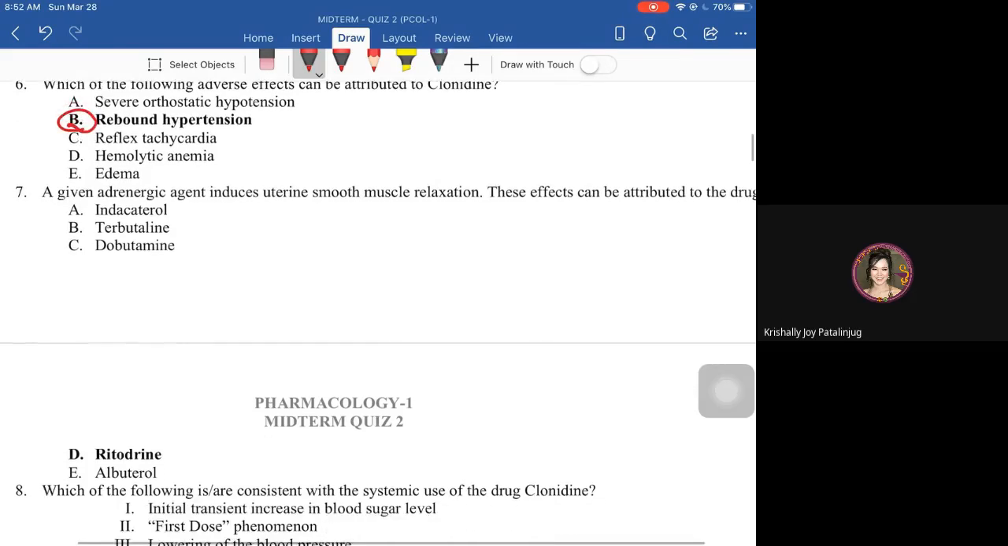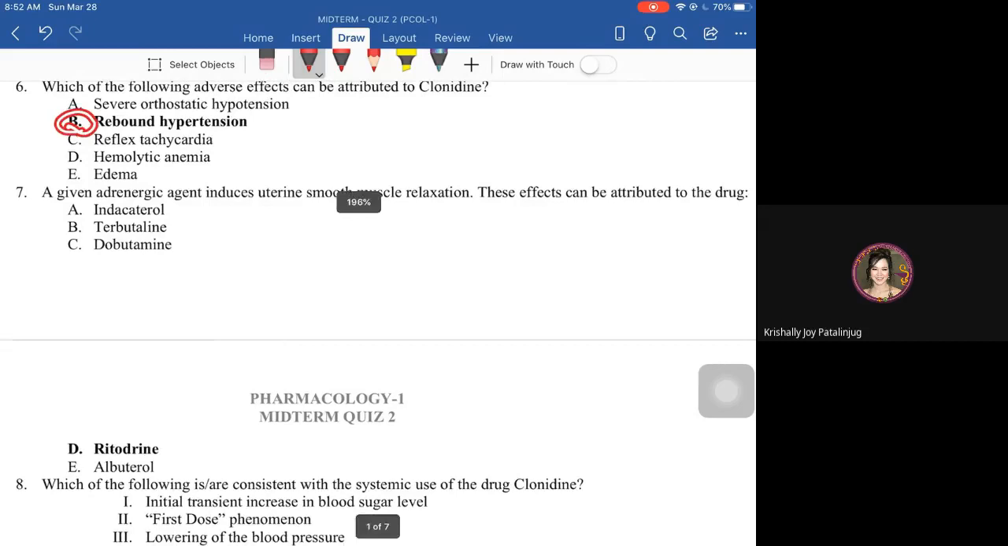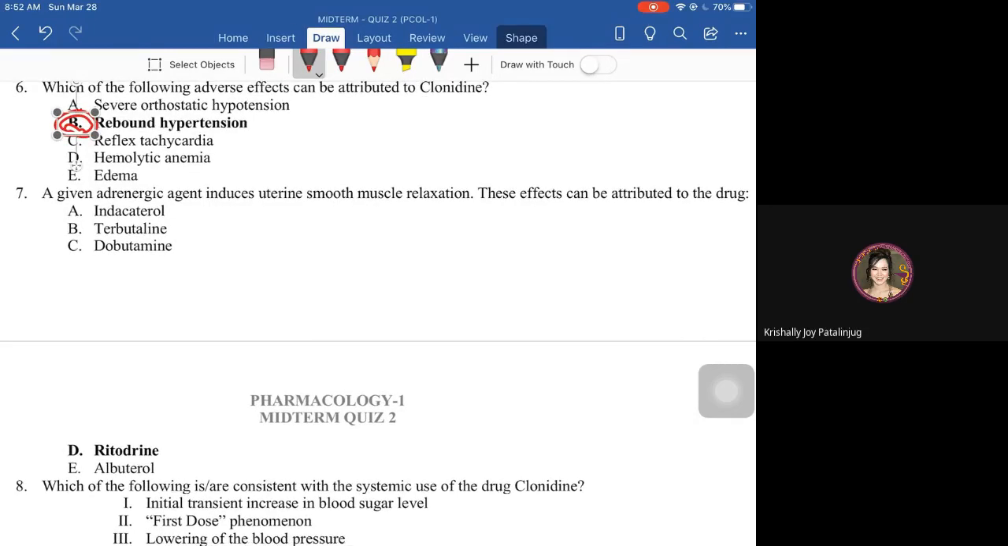Next, a given adrenergic agent induces uterine smooth muscle relaxation. So which of the drugs could have this attributed effect? So sino dito yung may drug na may action towards beta 2? Okay, beta 2 receptor. Sino dito yung may action towards beta 2 receptor as tocolytic agent? So we have Ritodrine. Another drug is isoxsuprine.